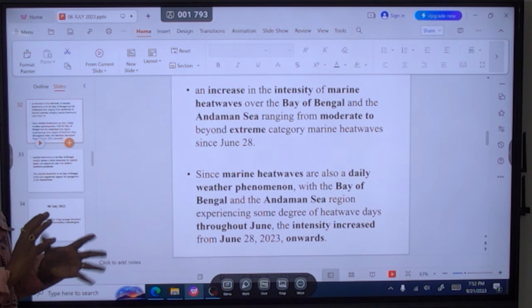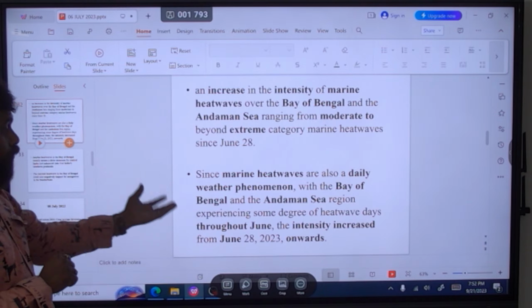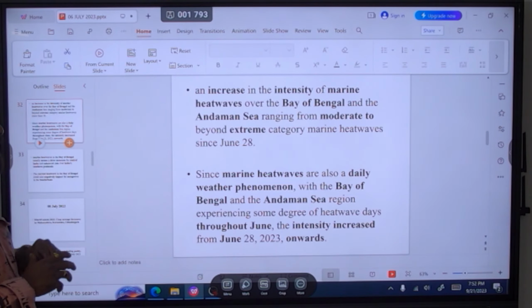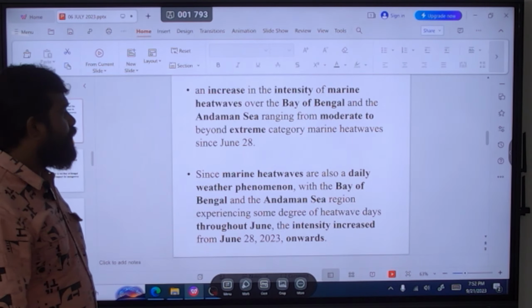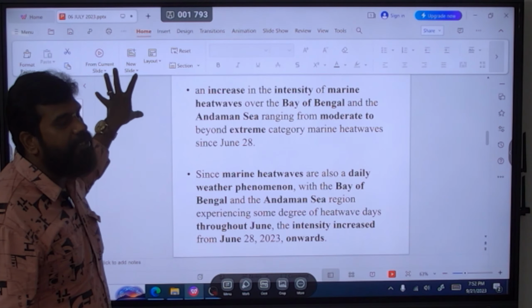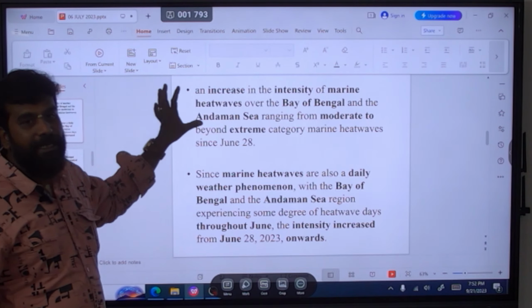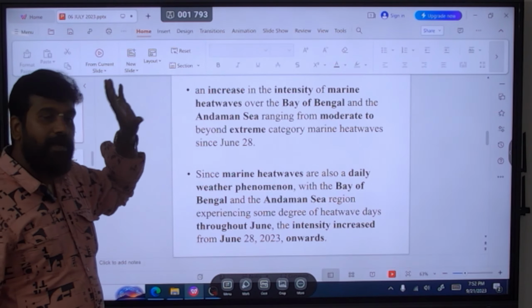In the Bay of Bengal and the Andaman region, this marine heat wave was present throughout the month of June, and the intensity increased from June 28 onwards. Why? You see, when the sun crosses the equator and reaches the Tropic of Cancer in the month of June, all over the northern part of India and the Bay of Bengal get heated up.